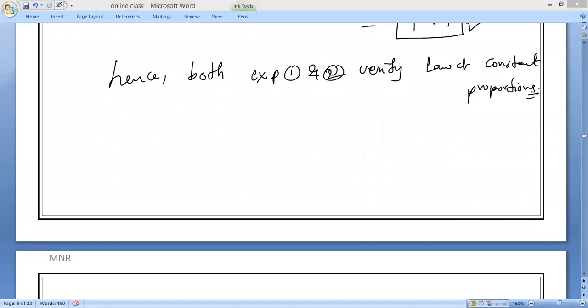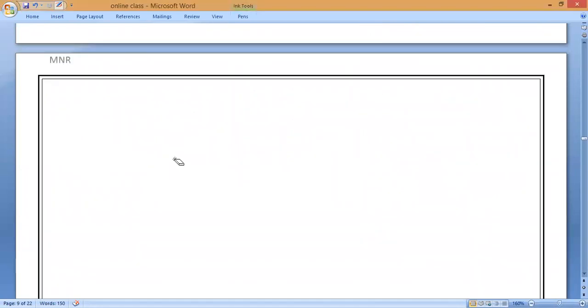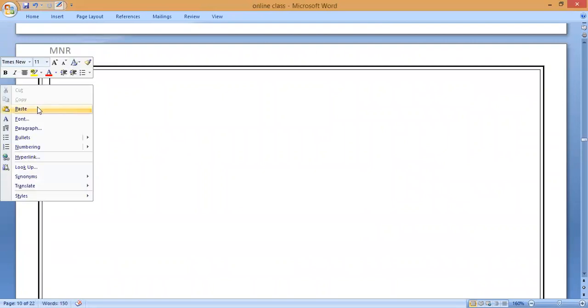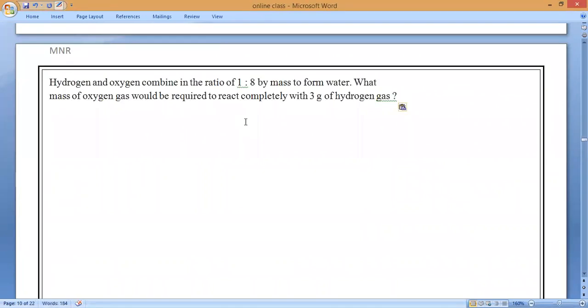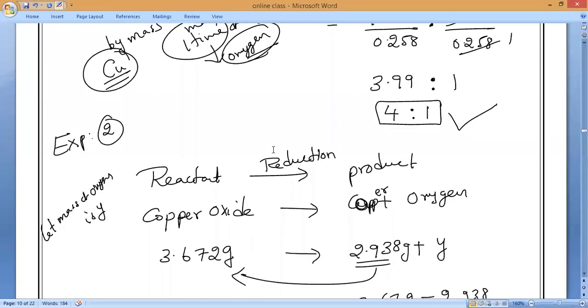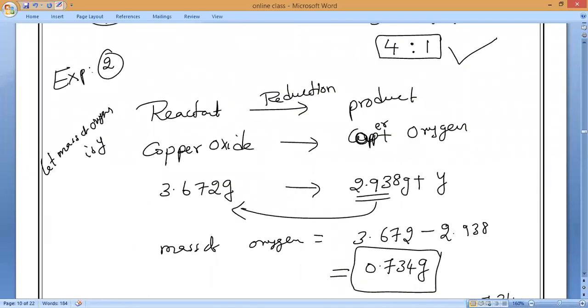Now, if you understand this question, I will give you one homework sum. You have to solve that sum, and tomorrow we'll discuss it and solve the remaining things. So this is your homework sum. Those who understood this sum can solve it easily. Try to solve this one. Tomorrow we'll solve this. If you are not understanding, I will teach you tomorrow. Is it okay? Everybody has to solve this sum. This is the way you have to solve. It is a very simple sum. Okay, thank you all. 24 grams. Yes.